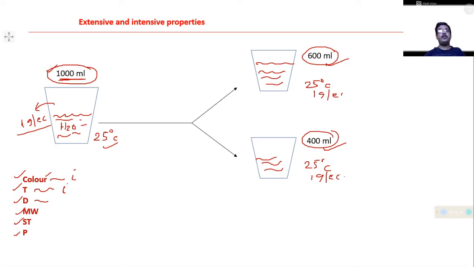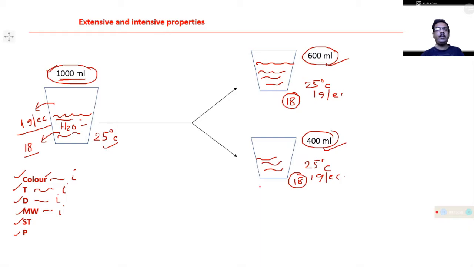The number of moles or molecules does not determine the density of the water in 1000 ml or 600 or 400 ml. All are the same. Again, molecular weight or molar mass is also independent of the amount of the substance. Here the molecular weight of water is 18, in this case also 18.